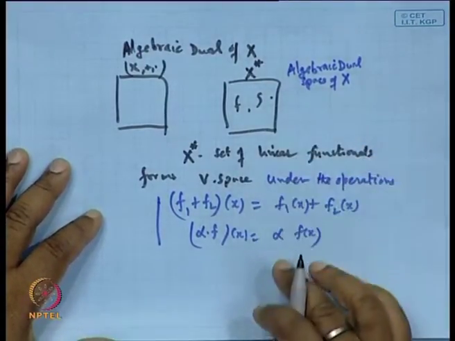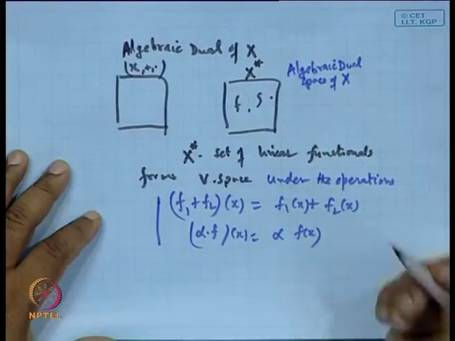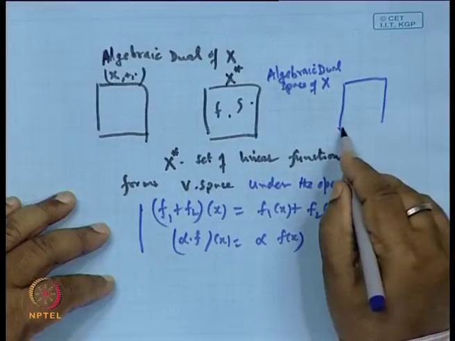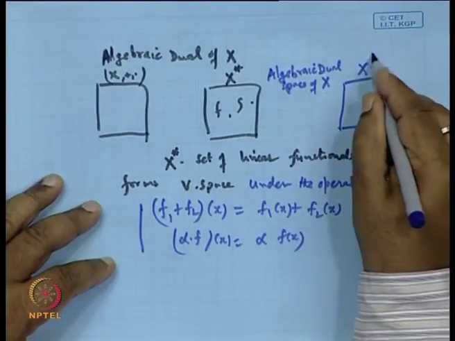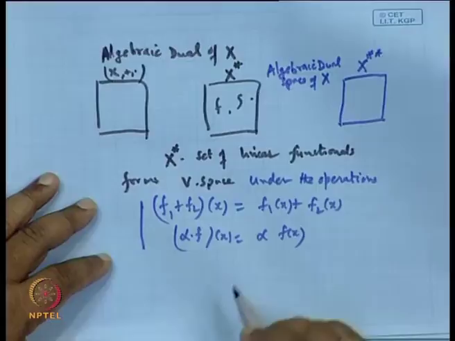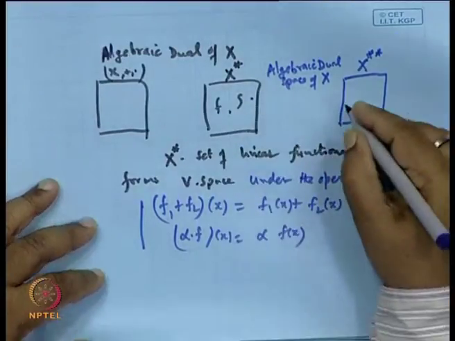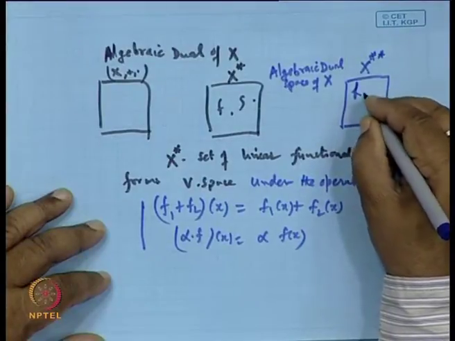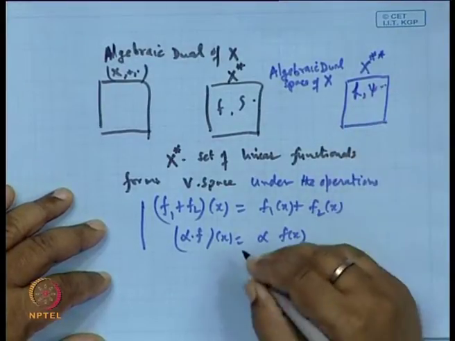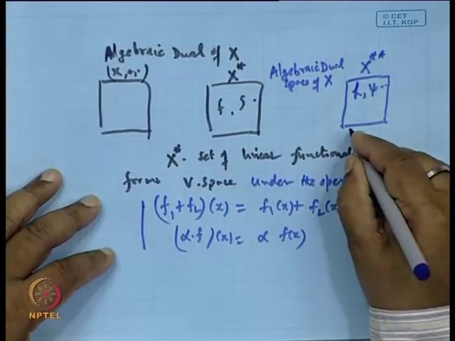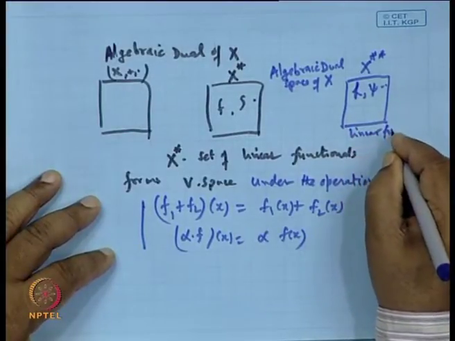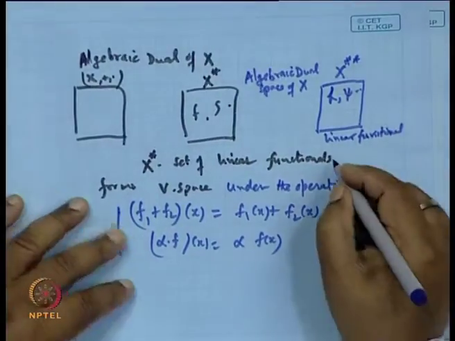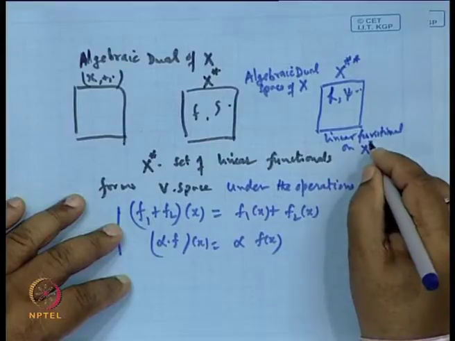Now, since it is again a vector space, we can further think of the set of all linear functionals defined on X star. So, let the linear functionals be h, psi, and so on. These are the linear functionals on X star.